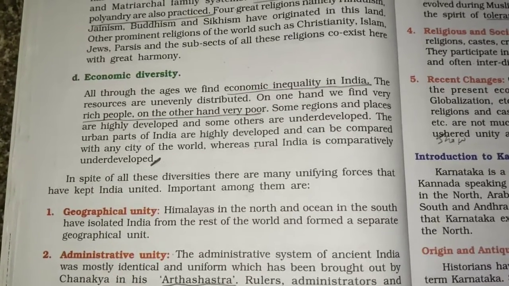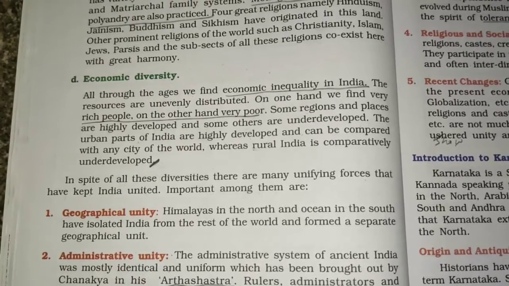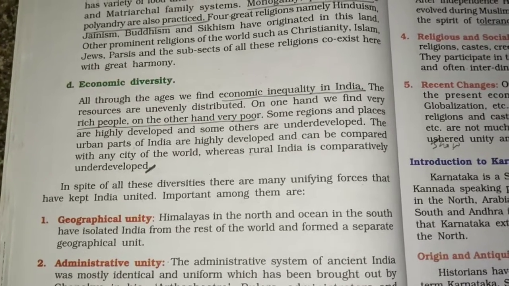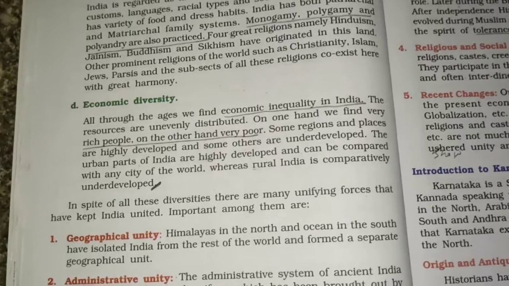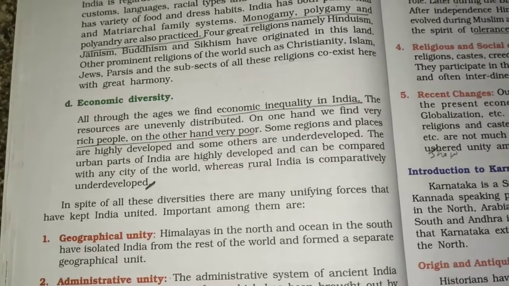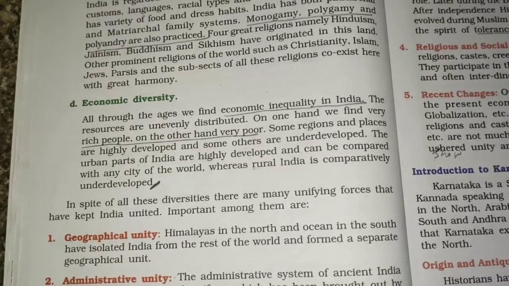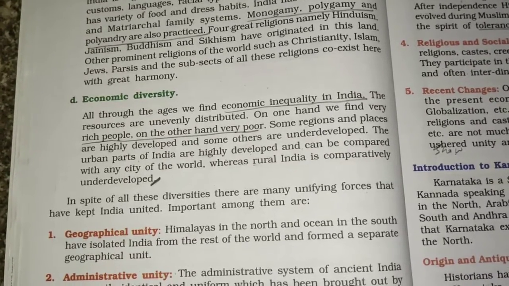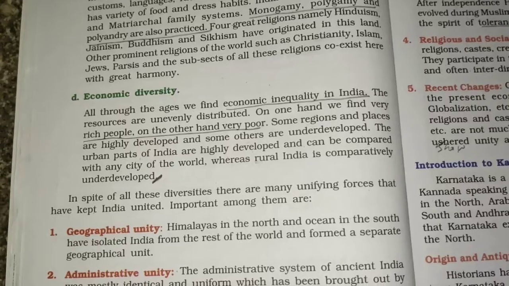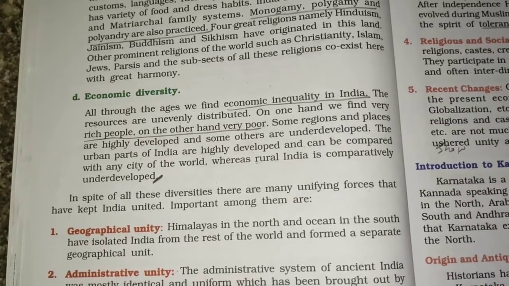Some regions and places are highly developed, but some are like slums. For example, if you take Mumbai, you have your Dharavi, the slum, and near that you have all your stars living there. So this is the difference of economic status, how people are suffering. Some regions, some places are highly developed and some are underdeveloped.